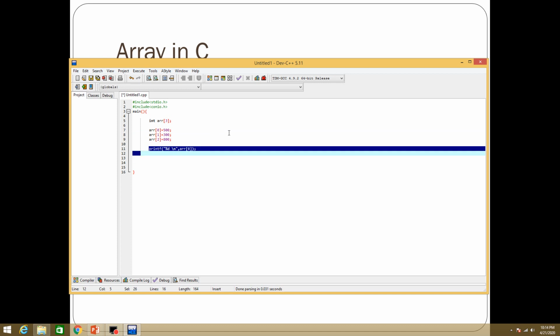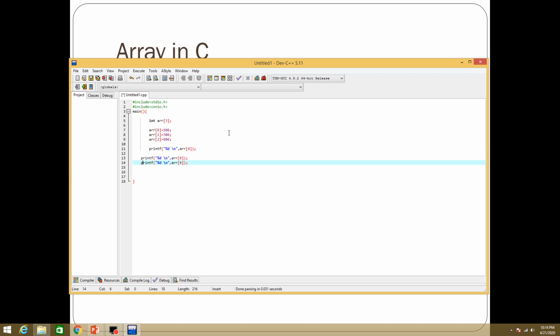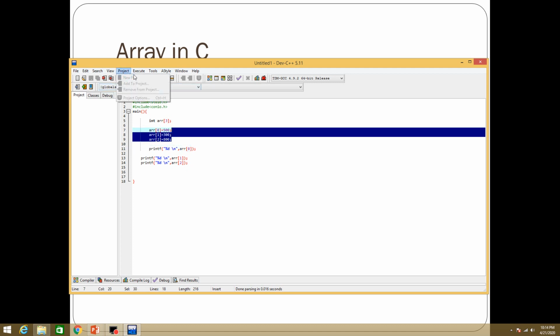Okay, and second printf will print the value of an array at location 1. So at location 1 it will print 300, then after it will print value of array at location 2 which will be 800. So now let's compile it, see.